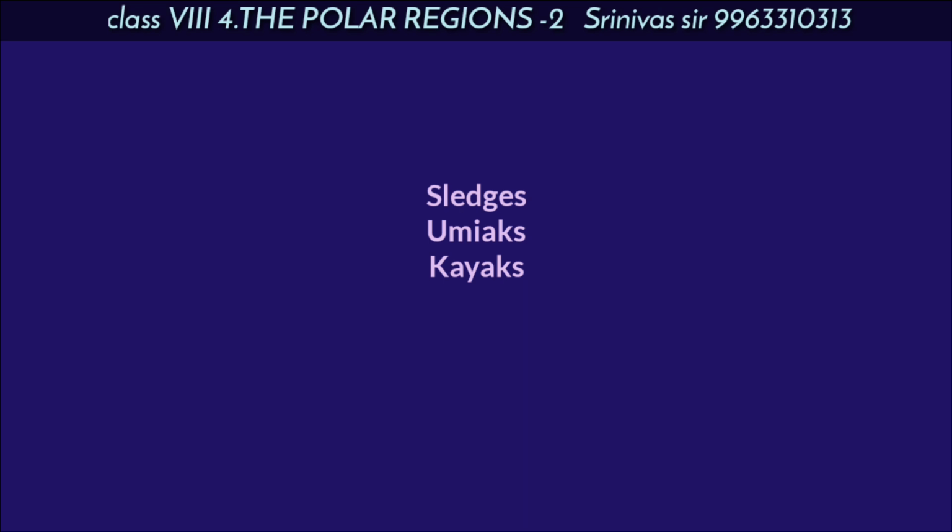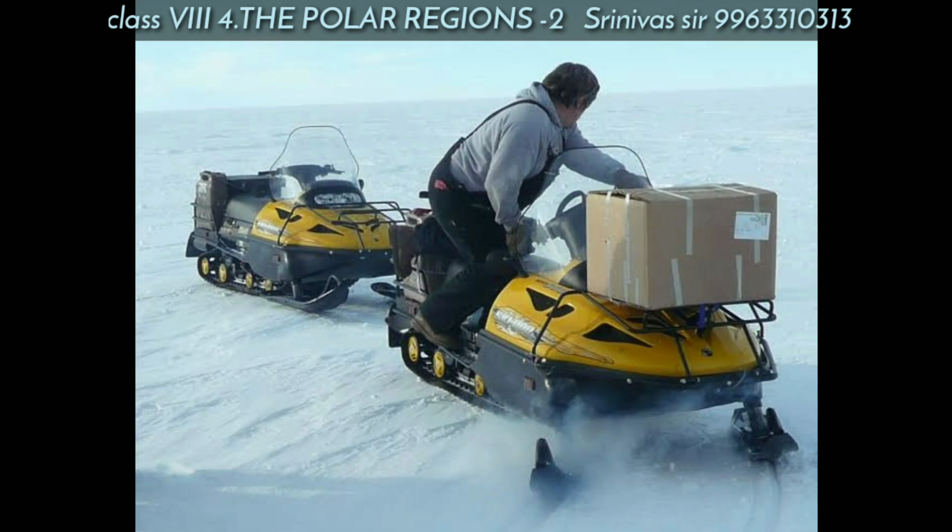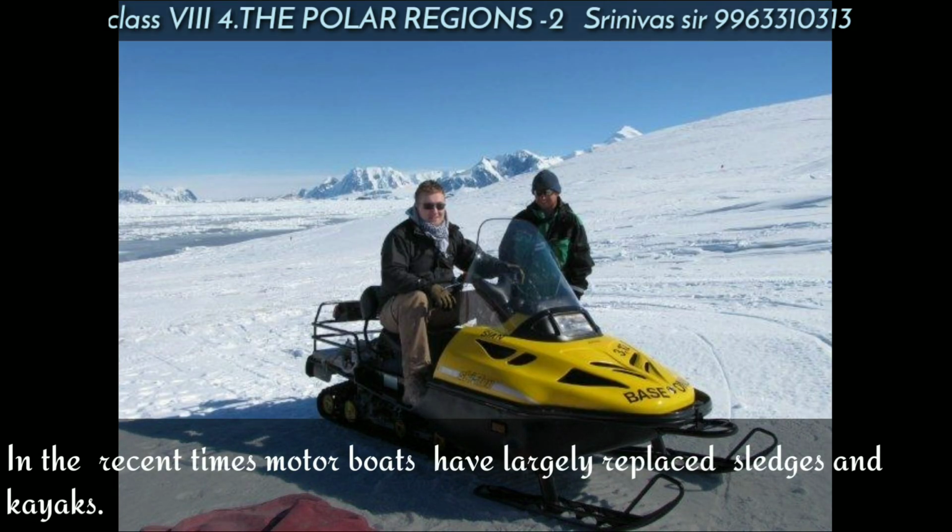These are used not only for transportation but also for hunting and fishing. But in recent times, these have been replaced by motor boats. Now they are using modern technology to move from place to place.